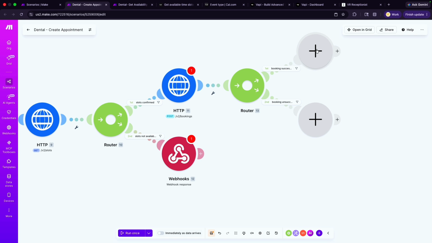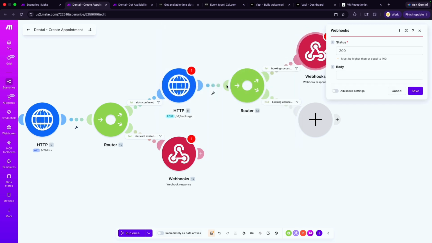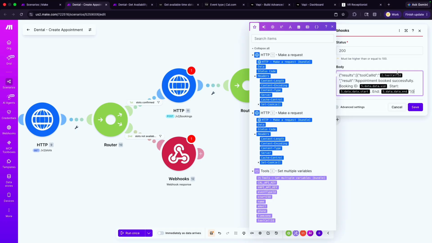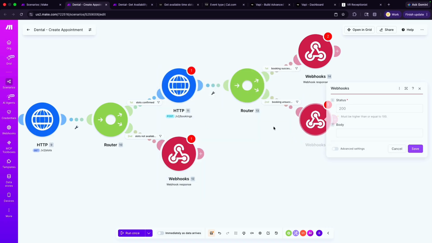Now for this one, we're going to send a response back. So webhook response status code is 200, and you will have access to what you need to paste in here. So we're going to send back the tool ID, the data, the start and everything, and let the person know, hey, we went ahead and actually created this. And then if the booking failed, we want to send another response saying that the booking failed.